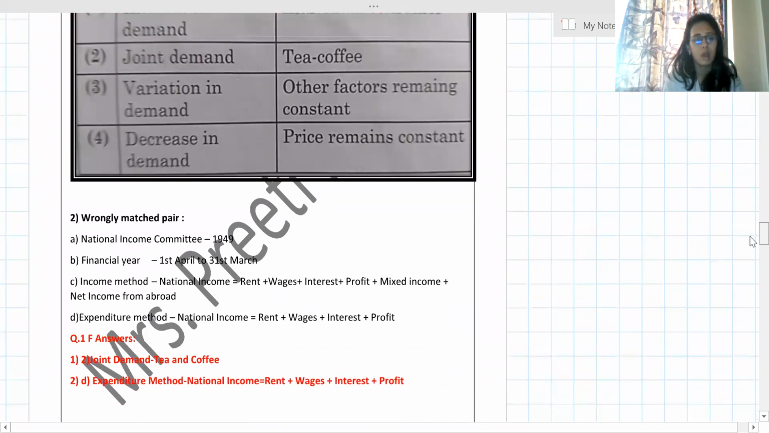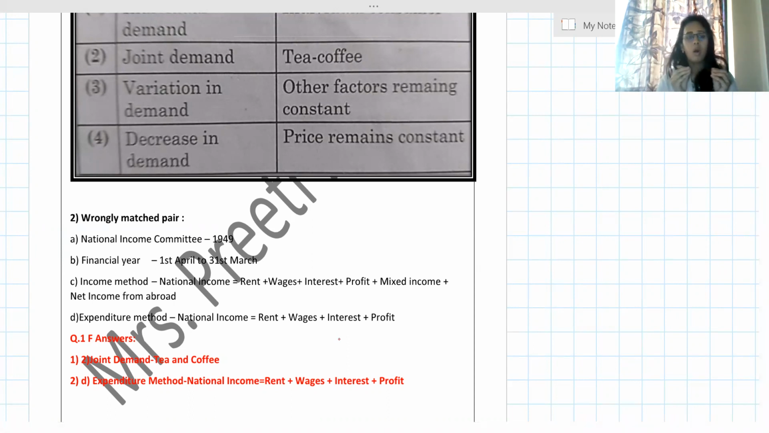So my answer, see, I have written here the answer as the first, question number 1F. In that one, the second option, joint demand, tea and coffee. Whatever wrong things have been given, I have copied that because they have asked that thing only. Then second, National Income Committee 1949, ABCD they have given. If they have given Roman numbers, ABCD, small abcd, capital, or 1 2 3, whatever they have written, you copy as it is. Don't create your own things.